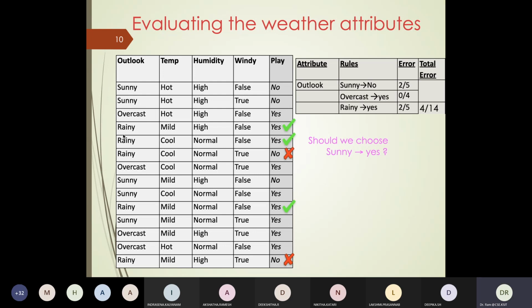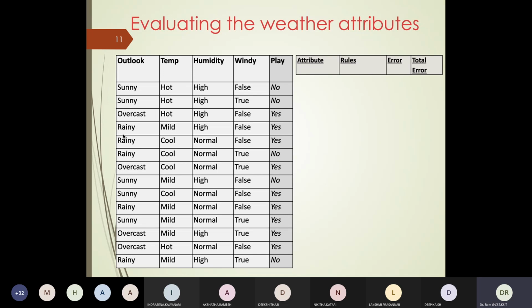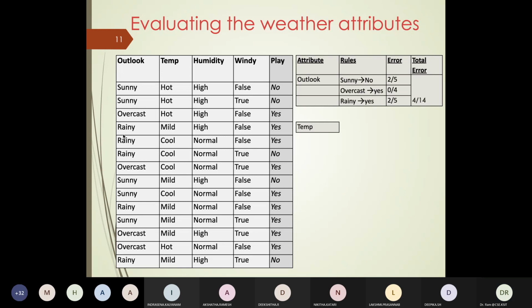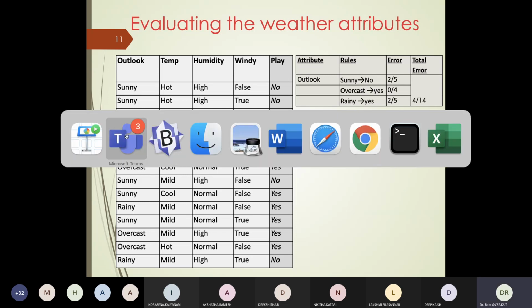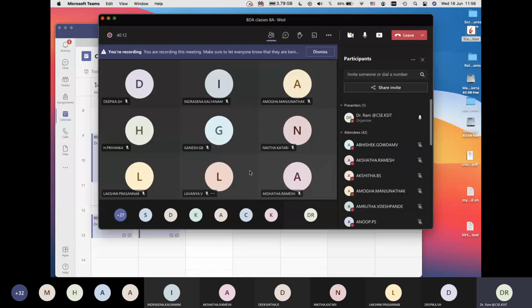And same way we do it for rainy. Out of 5 records, we say 2, and that's where we got the error. Having done that, we evaluated error only for outlook. Now, can you evaluate the error for temperature and work out? I want to make sure you work out and understand. Given this, work out the error.